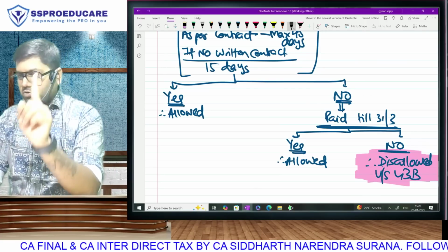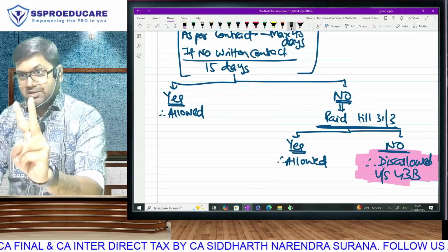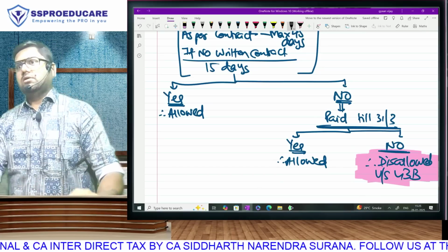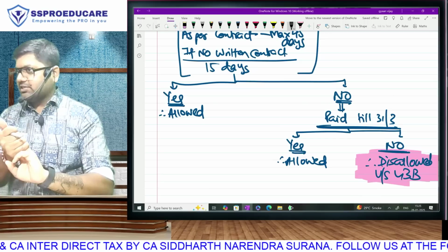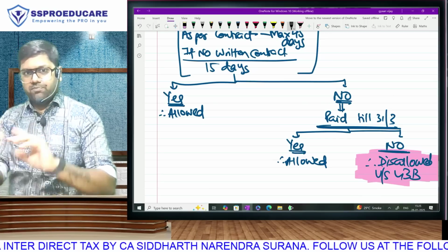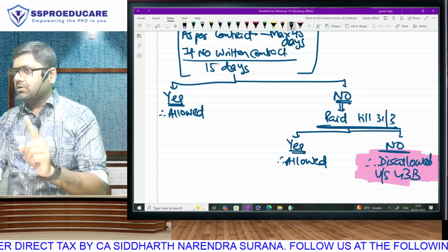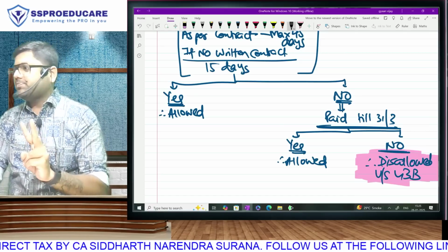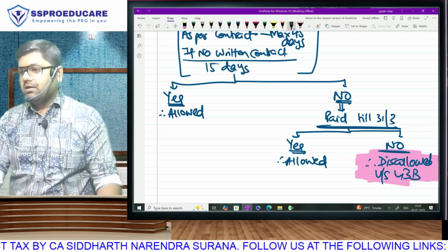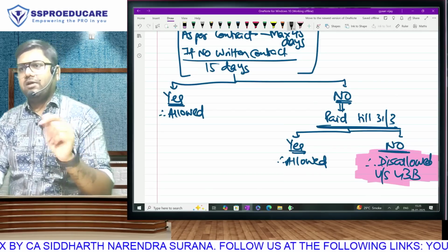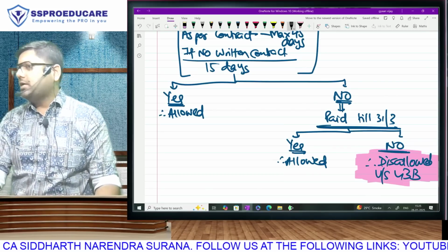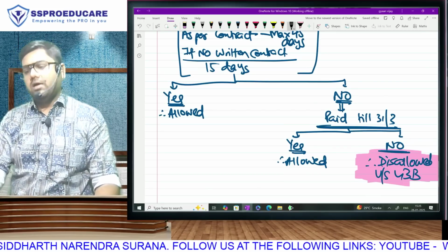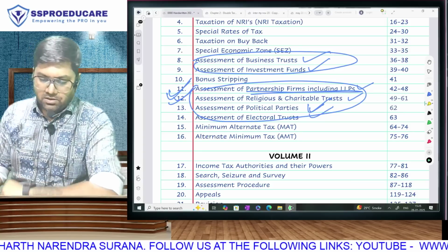Medium is not covered. Micro and small, miss the MSME time limit as well as miss 31st March. When these three conditions are fulfilled, your expense will be disallowed. It means if it is medium, the expense is allowed. If the MSME time limit is complied with, the expense is allowed. If 31st March is complied with, the expense is allowed. And what is the MSME time limit? If there is a written contract, as per the contract, maximum 45. And if no written contract, 15 days.